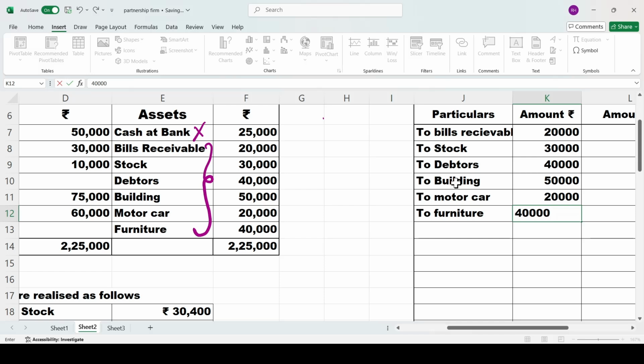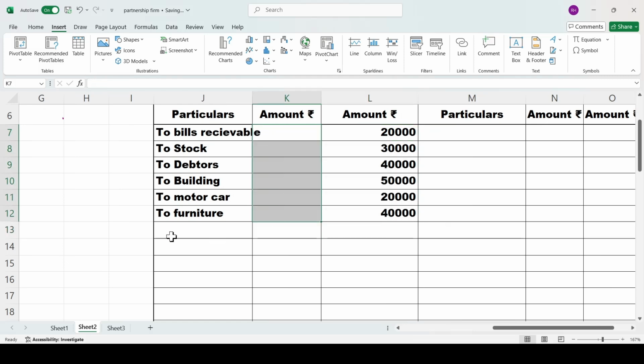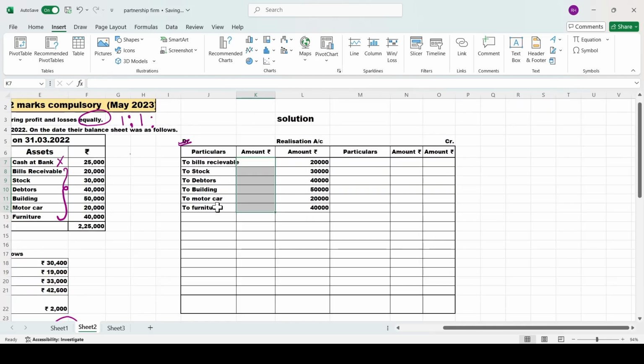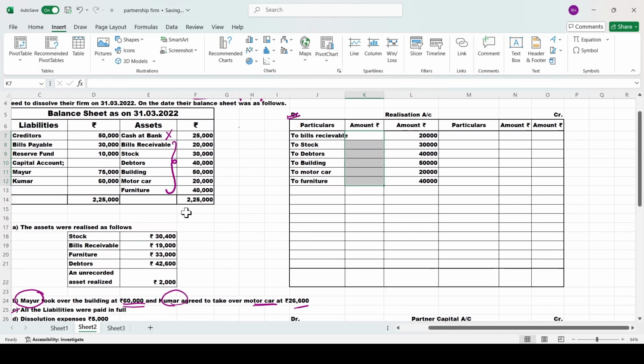Okay, now we have completed all the assets. As you all know, these assets you have to record in the outer column of your realization account. Now we have completed step number 1.